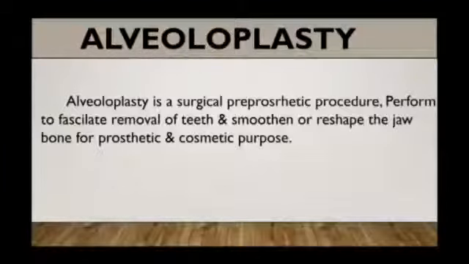Now what is the alveoloplasty? It can be defined as a surgical pre-prosthetic procedure performed to facilitate removal of teeth and smoothen or reshape the jawbone for prosthetic and cosmetic purpose. Means after the extraction of the teeth, residual crest irregularities may be seen or there can be undercuts or bony spicules present. So in this procedure of alveoloplasty, the bony edges of alveolar ridge and its surrounding structure is made smooth or recontoured so that a well-fitting and comfortable denture can be inserted. Conservation is the key factor of this procedure.